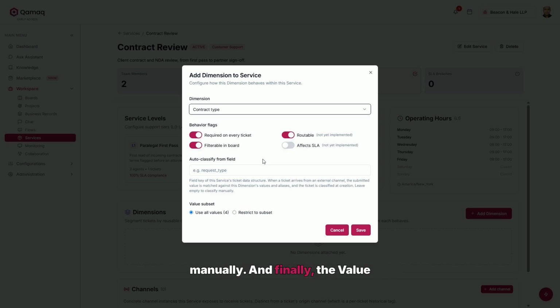And finally, the value subset. You can use all 4 values or keep only some of them. This way, the same dimension can serve different services that don't handle exactly the same cases without duplicating anything. In our case, we'll use all of them. And we save using the Save button.